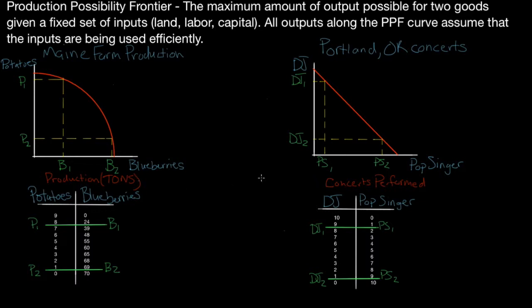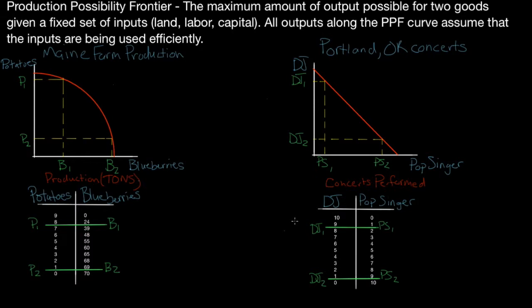Now, if we look over here at Portland, Oregon concerts, the concert venue can host a concert. And if it hosts a concert for a DJ, the trade-off is that it cannot host a concert for a pop singer. Now, there's no efficiency advantages like we had with the blueberries and potatoes in Maine. So it's a one-to-one trade-off here, which is why the line is straight.